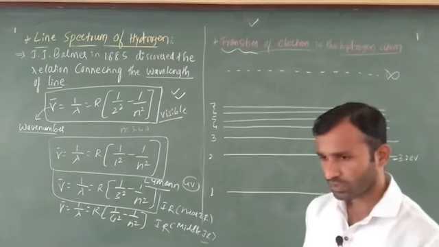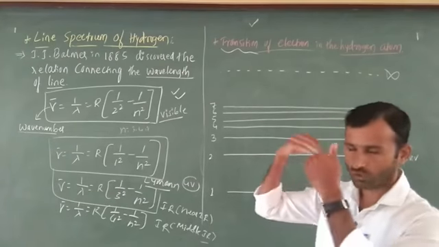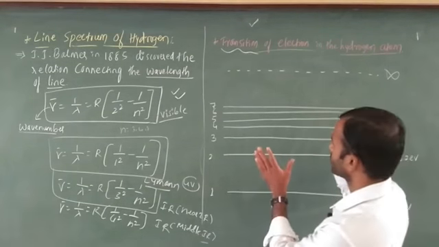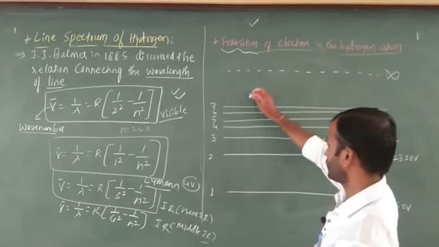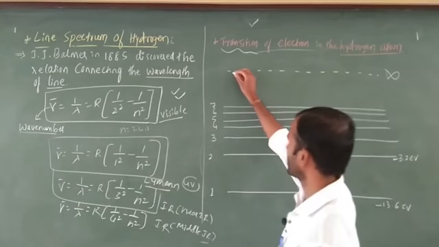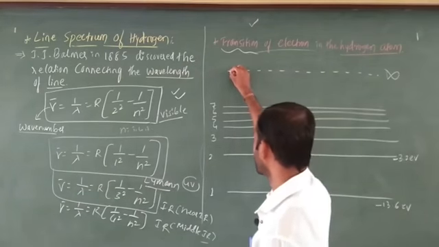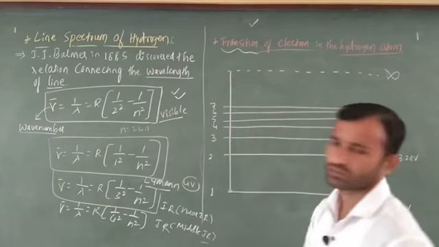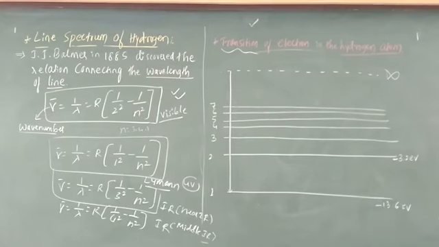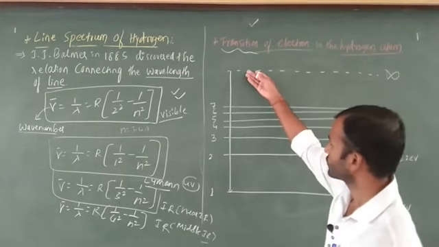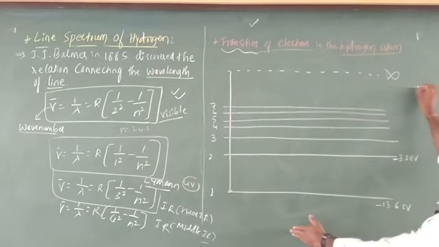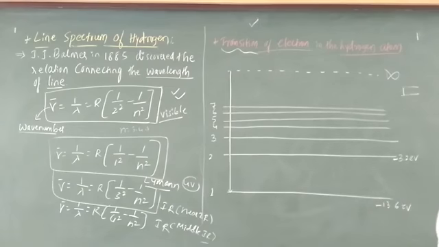Just here the electron is coming from infinity. First I am going to explain Balmer. If you want you can write Lyman only, no problem. The electron coming from infinity means higher energy to lower energy, and I am going to get a line, which indicates a spectrum line. I am going to get the first line.